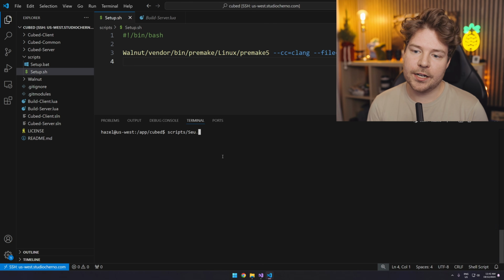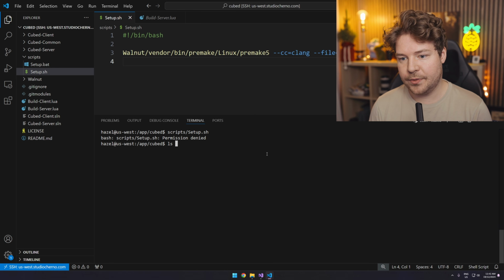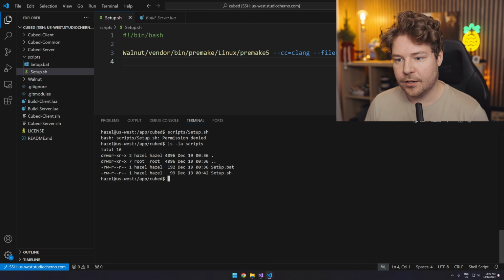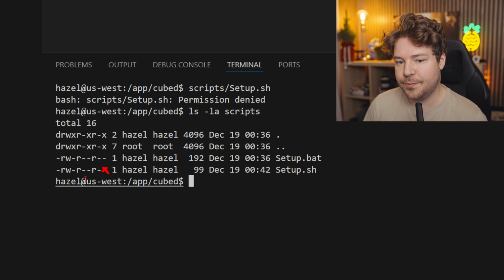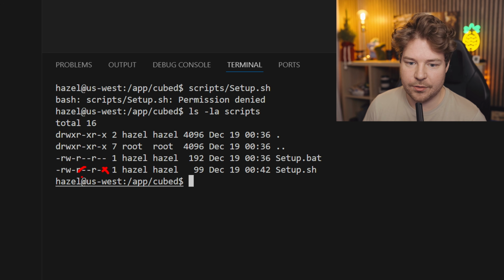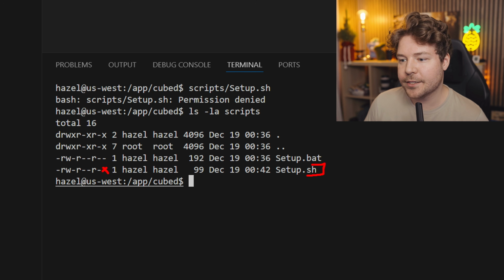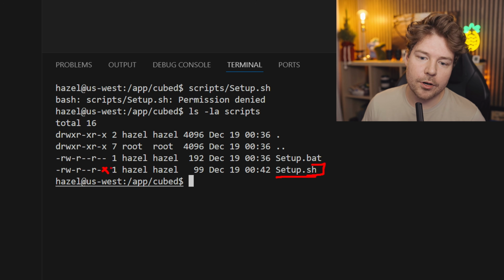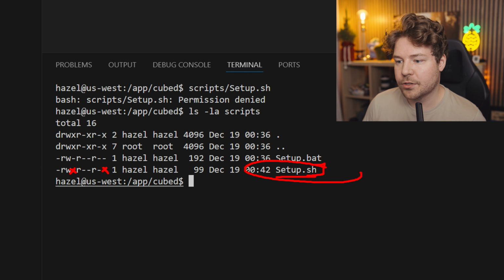Now, speaking of trying to run setup.sh, it won't let us do that because it'll say permission denied, because that script, if we actually run maybe this, it'll tell us that it's not executable. So you can see that there is no X permission here. One's for the user, one's for the group. Anyway, Linux stuff. The point is that this is not marked as executable. If it was, we would see an X here somewhere, probably here and here. And also it would be a different color.